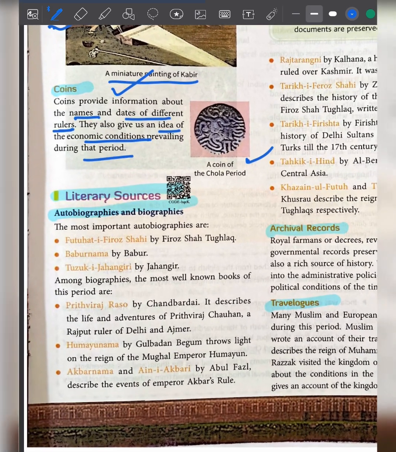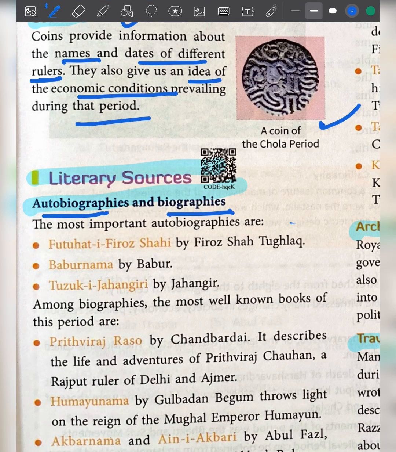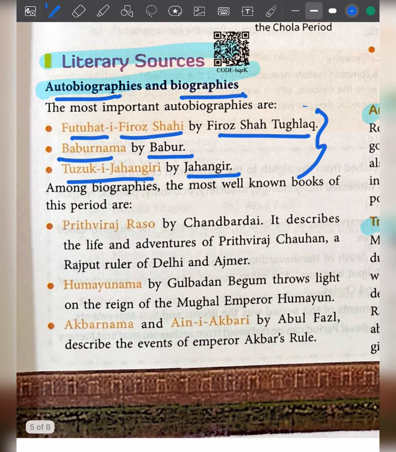Then literary sources. In the literary sources, we have autobiographies and biographies. Examples of autobiographies are Futuhat-e-Firoz Shahi, written by Firoz Shah Tughlaq; Babarnama, written by Babar; and Tuzuk-e-Jahangir, written by Jahangir. Examples of biographies include Prithviraj Raso, written by Chandbardai. It describes the life and adventures of Prithviraj Chauhan, the Rajput ruler of Delhi and Ajmer.